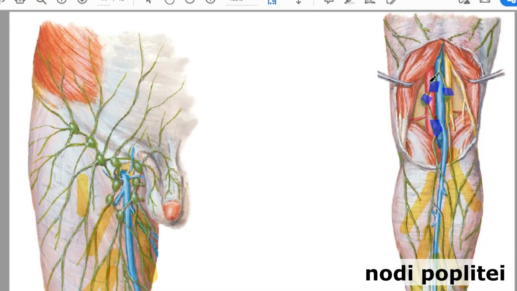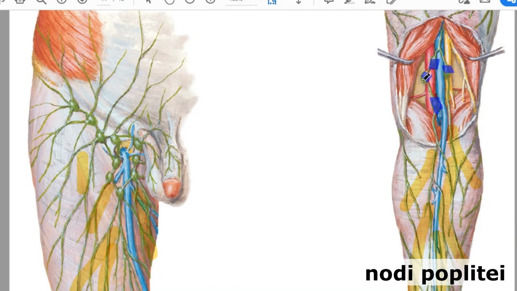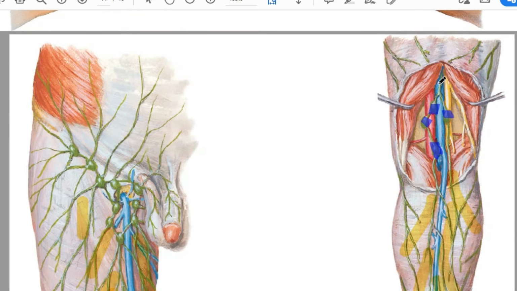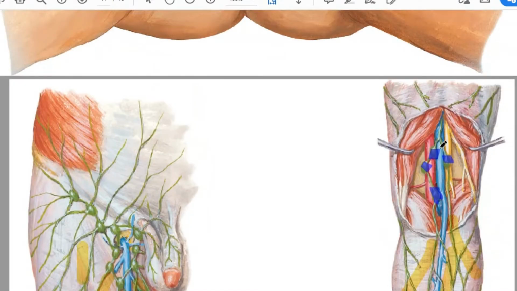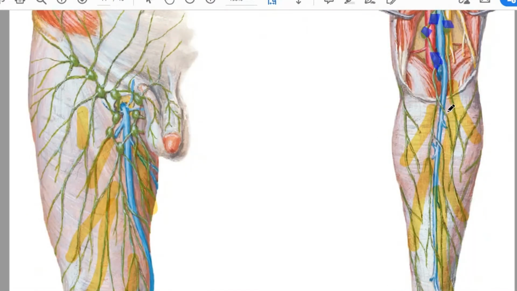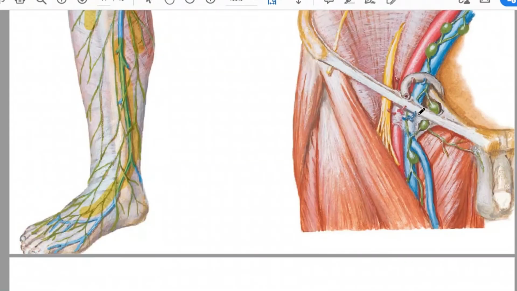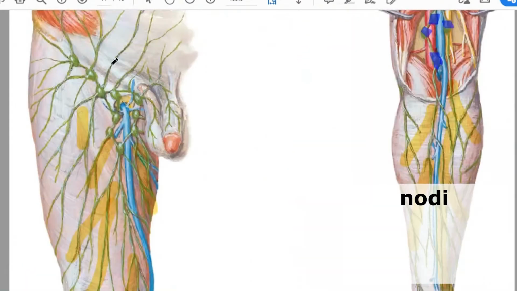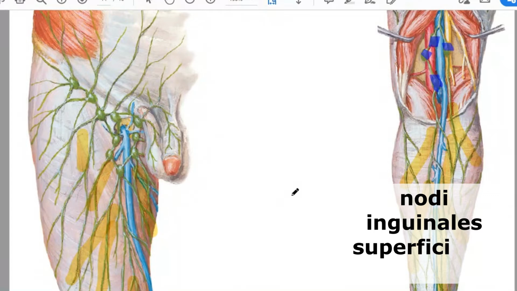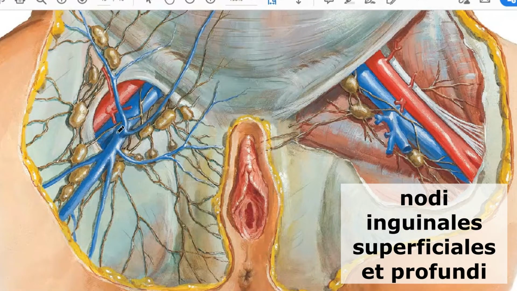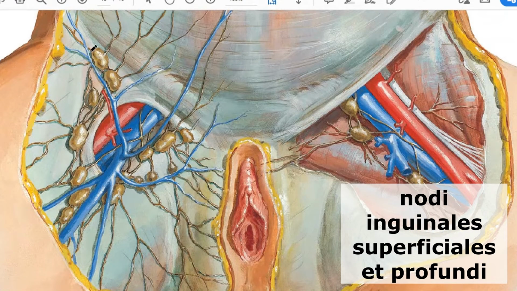Nodi lymphatici poplitei, there are not a lot of them. A small group situated in the popliteal fossa next to the vein and artery. And the efferent vessels of them go up, accompany vena femoralis, and reach the inguinal region and nodi lymphatici inguinales. Inguinal lymph nodes are subdivided into superficial and deep. So here is the superficial, as you can see, situated above the fascia lata of the hip. The deep one is situated under this fascia.